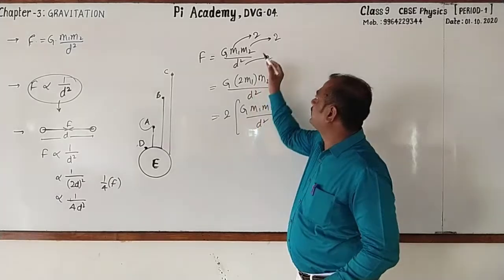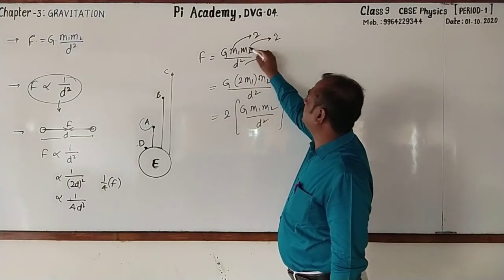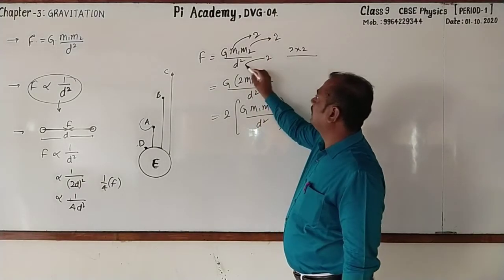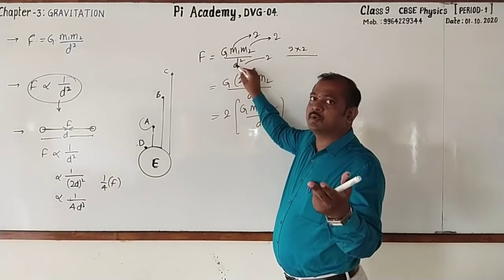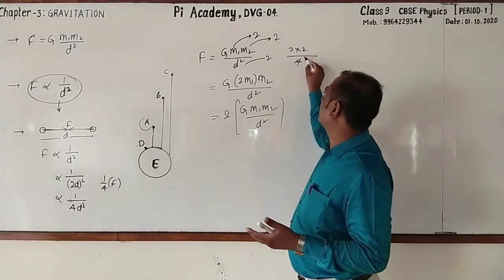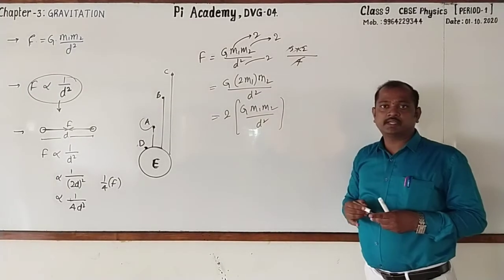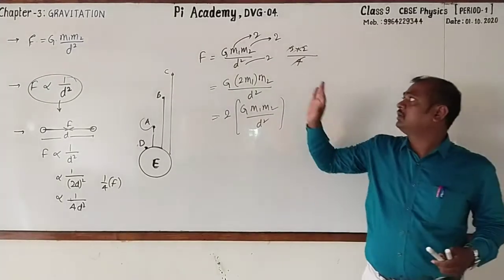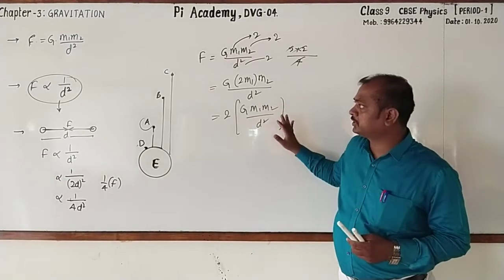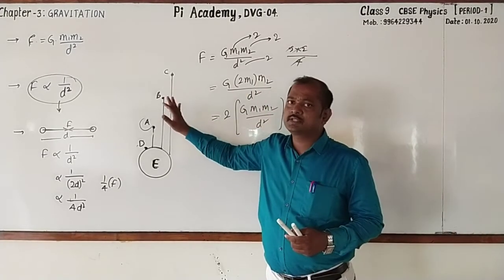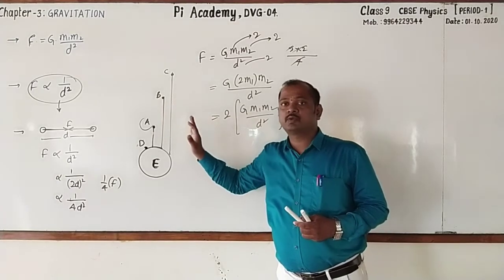Is it not? Because look here 2 and here 2. 2 2s are 4. Divided by distance gets doubled, D square, 2D square is nothing but 4. See that 4 and 4 get cancelled. There will be no change in the gravitational force. Clear? It is an important one. Based on this only, there is a chance of asking the question.